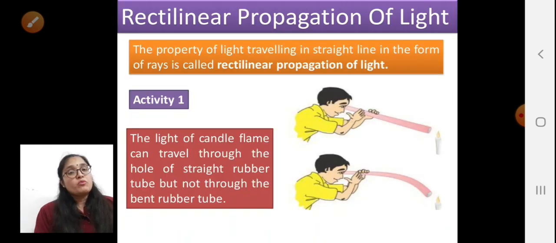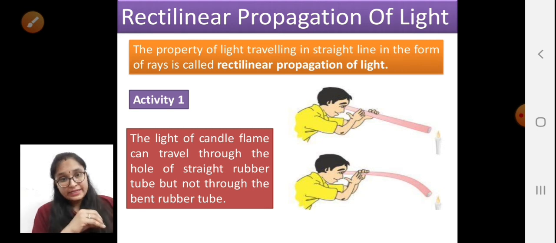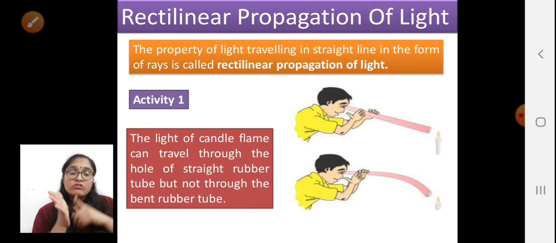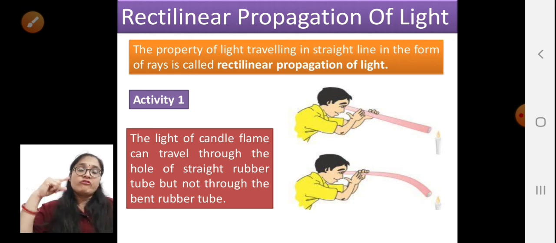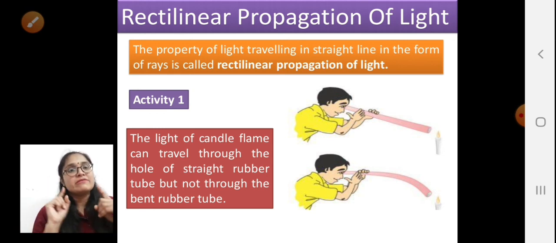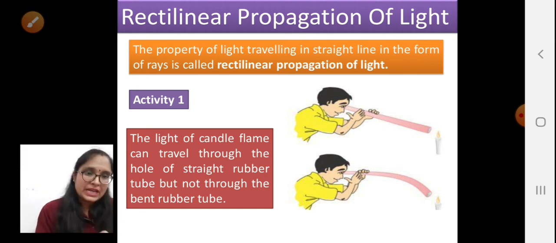So moving to the next, what actually is the rectilinear propagation of light? Rectilinear propagation of light is nothing but a property of the light. Which property of the light? That the light always travels in a straight line. It never follows a curved path or a path like this. It always travels in a straight line, and this property of traveling in a straight line is known as the rectilinear property of light.